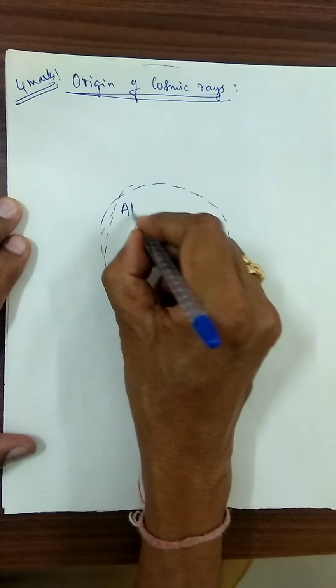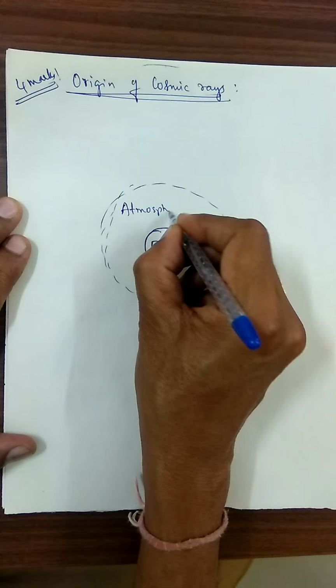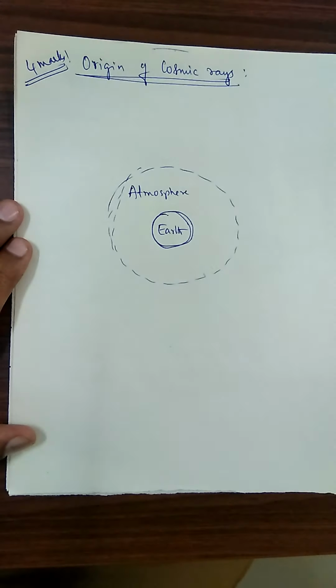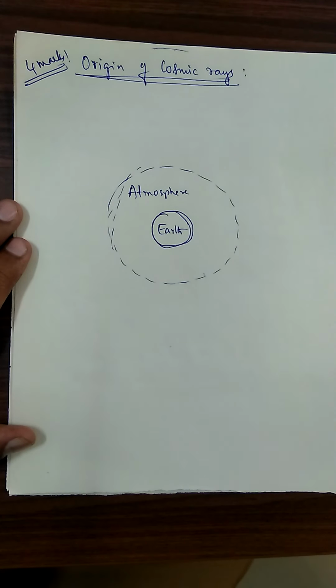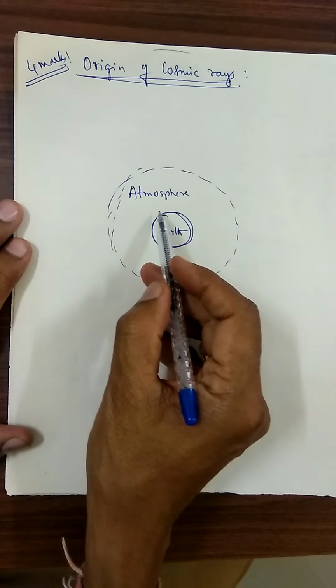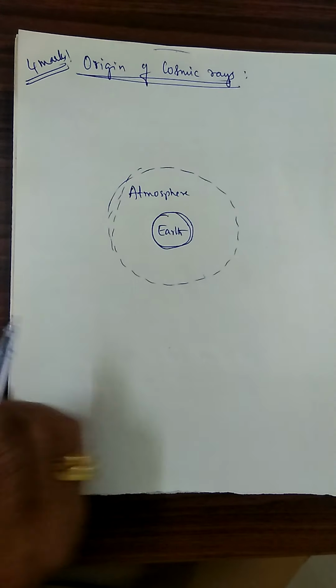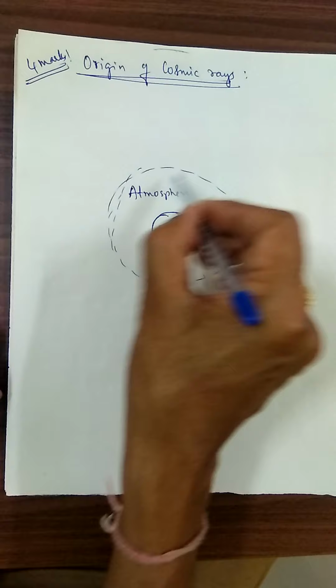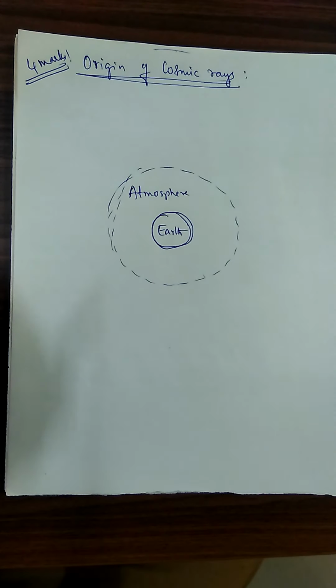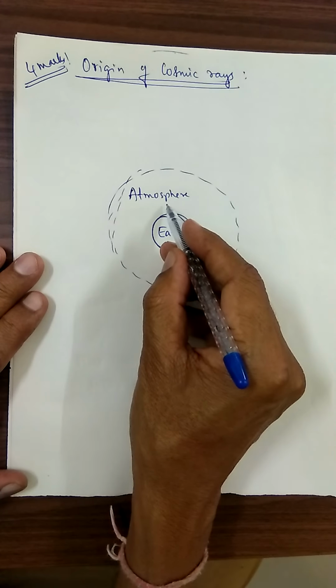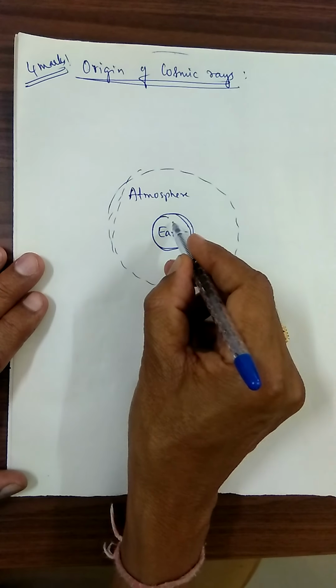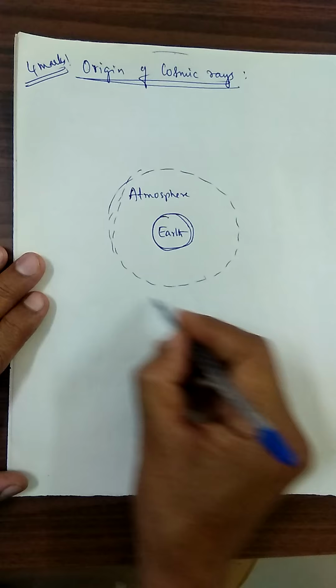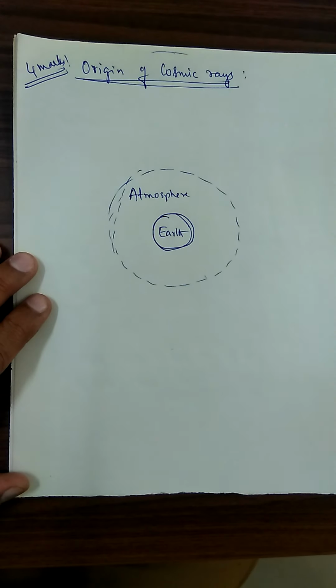You have studied already, even in geography as well as in physics, thermosphere, exosphere, stratosphere. Above the earth, the atmosphere has surrounded the earth.